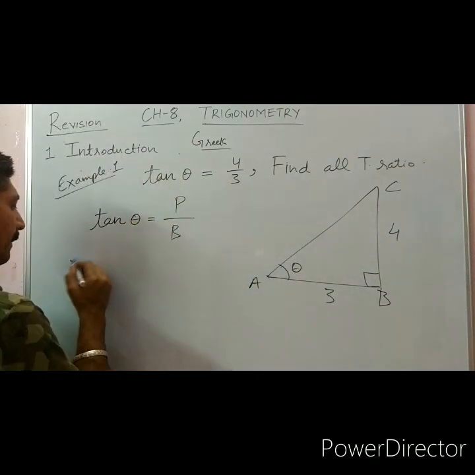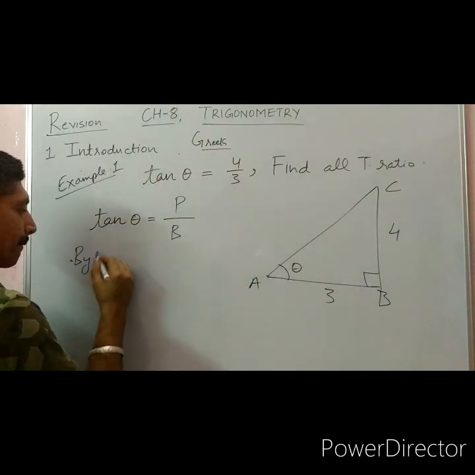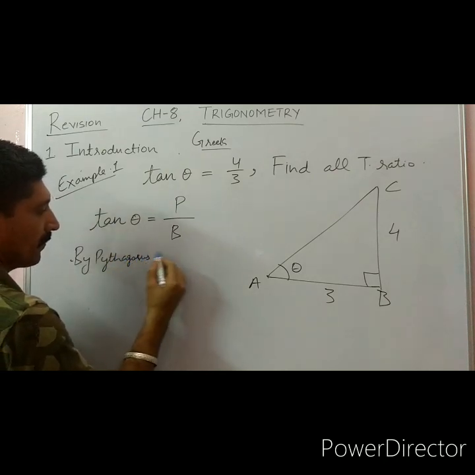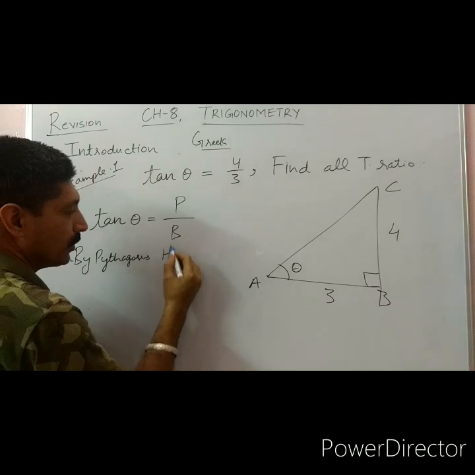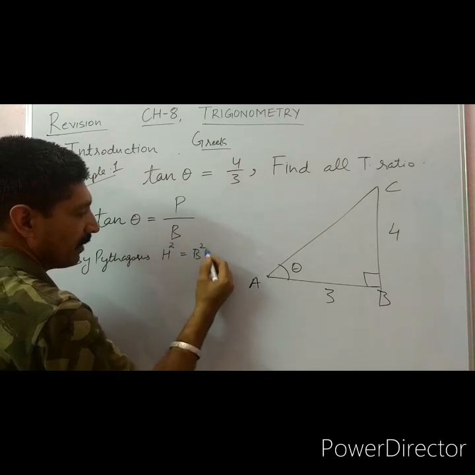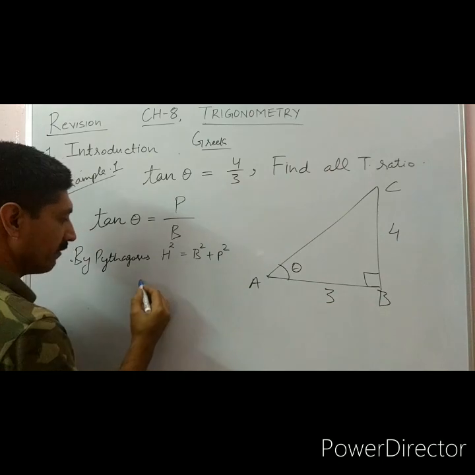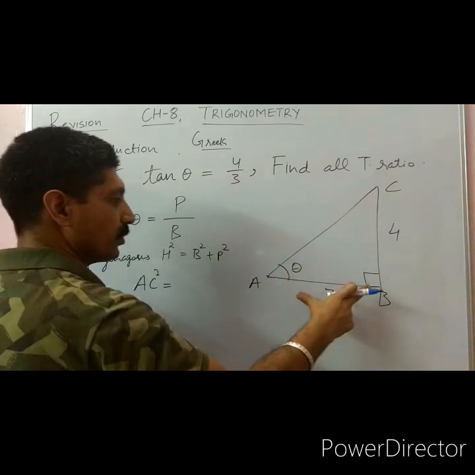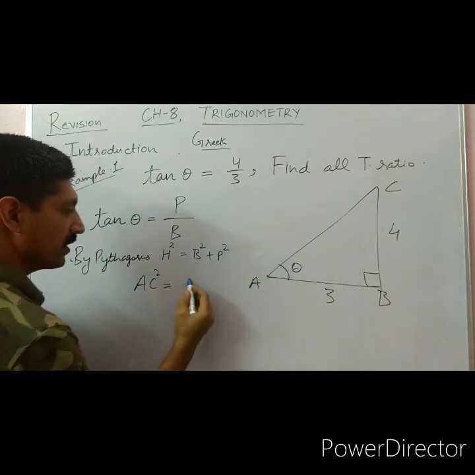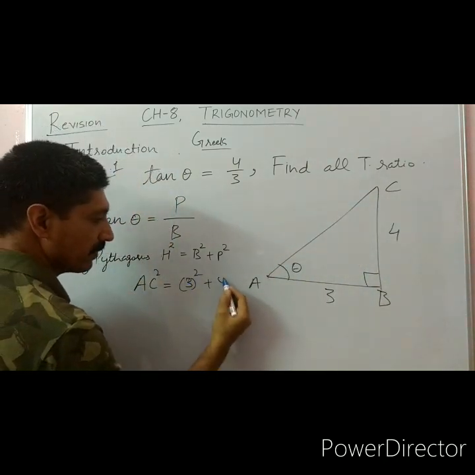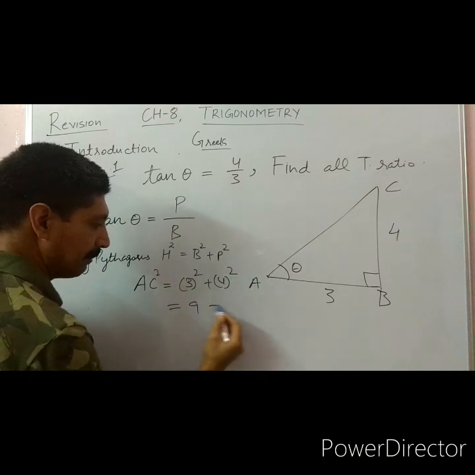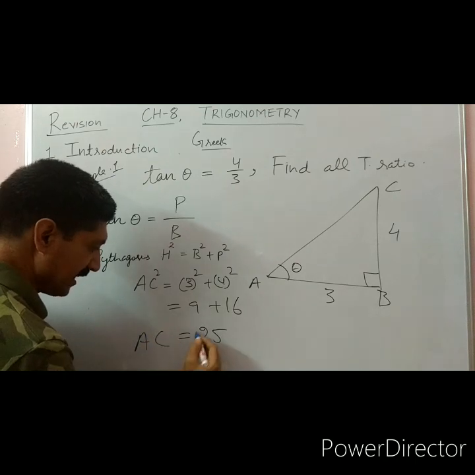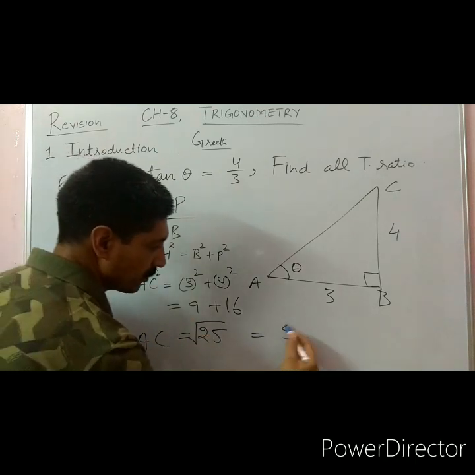Pythagoras theorem says that hypotenuse square is equal to base square plus perpendicular square. So here we have AC square is equal to base square plus perpendicular square. So it is 3 square plus 4 square. So here we have 9 plus 16 is equal to 25. So AC is equal to under root 25, which is equal to 5 units.